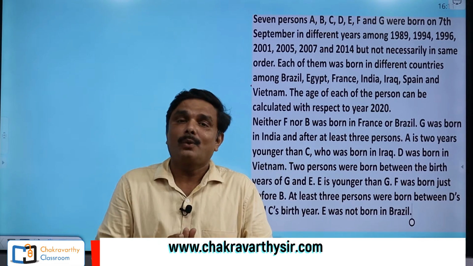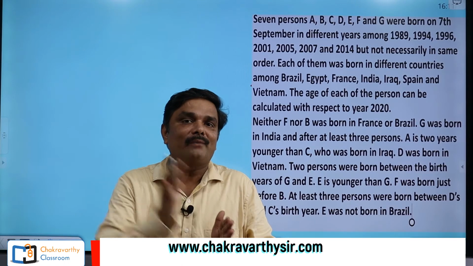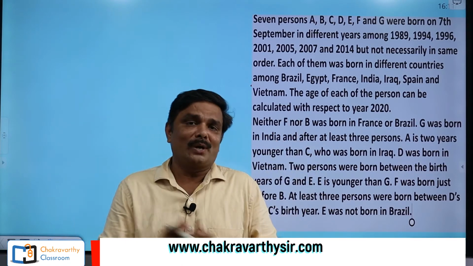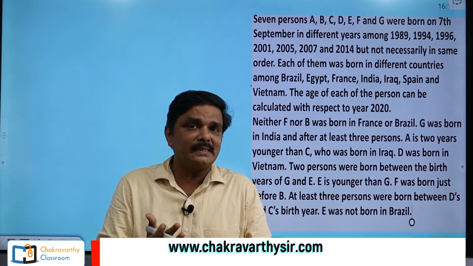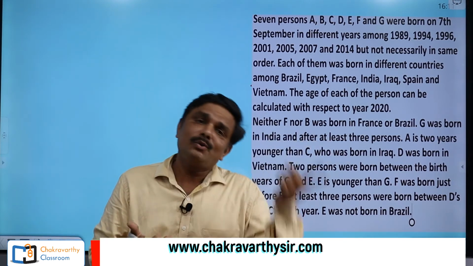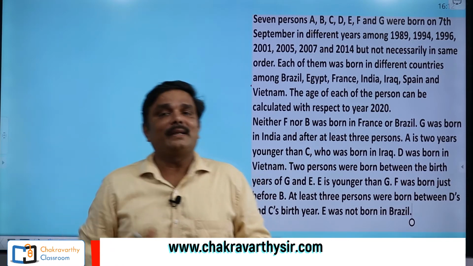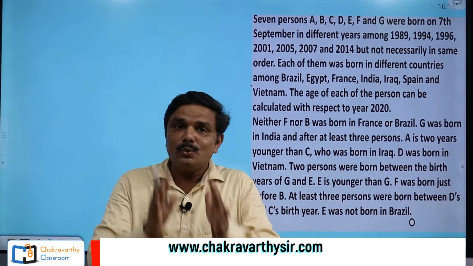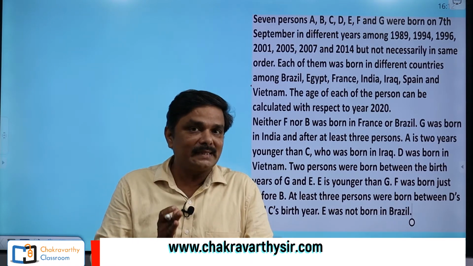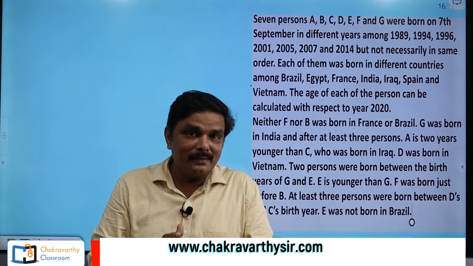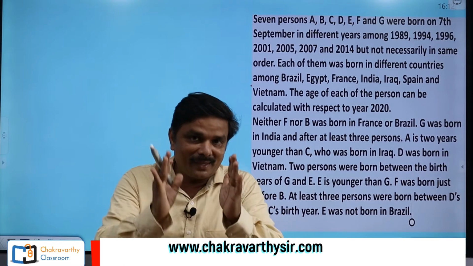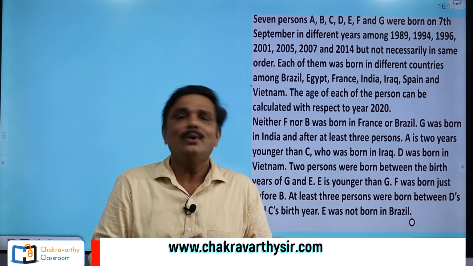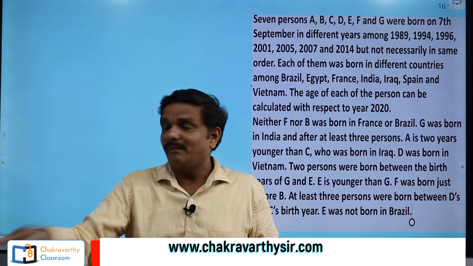One thing is clear. What's the second one? With which column I have to start? One more important thing: you can start with any column you want, students. For example, you may start with persons, or with years, or with the names of the countries also. But in our basic classes, I told you clearly, when you get a puzzle based on months, dates, or years, it is better to start with that one. Many advantages are there with it. I will explain clearly. So here I am starting with the years.